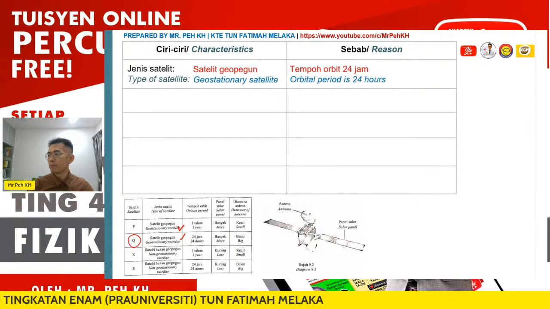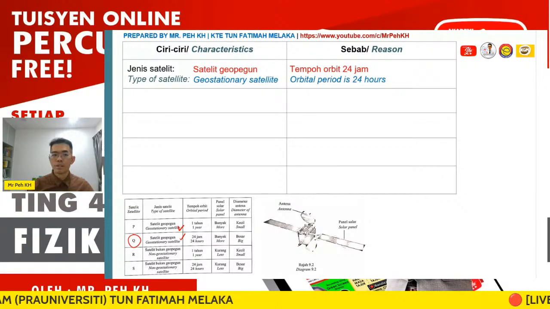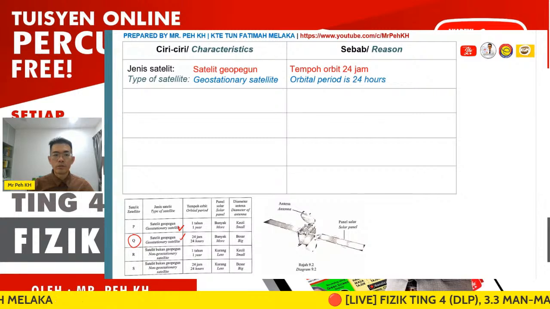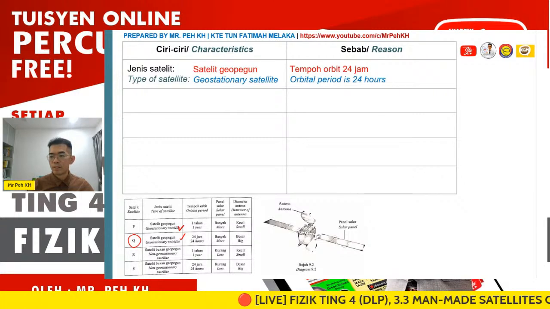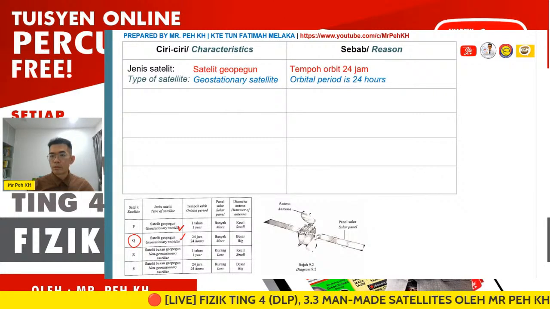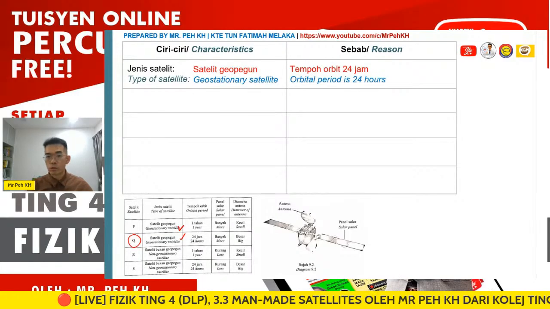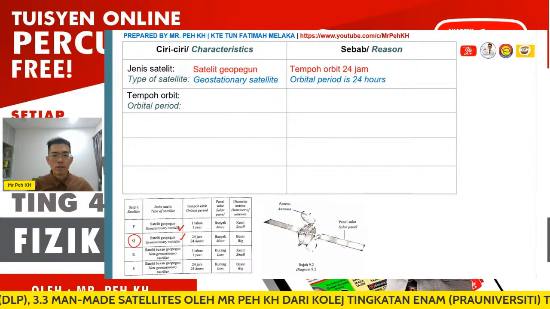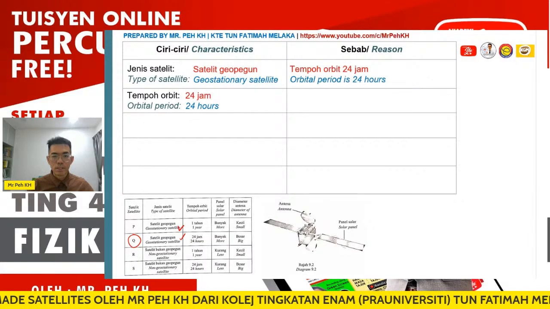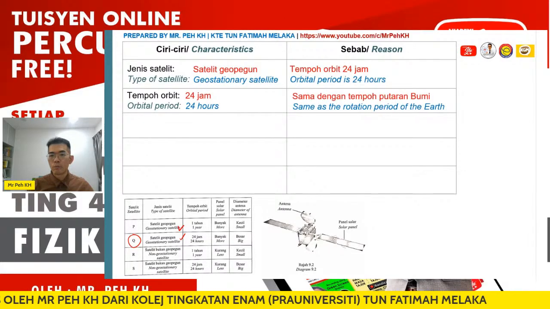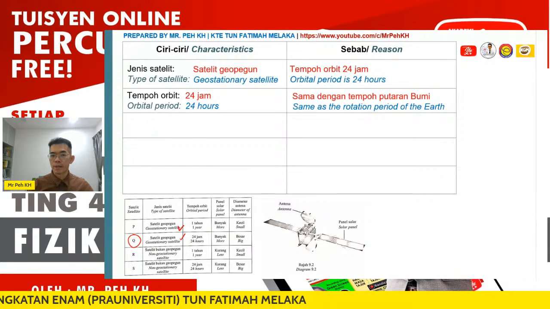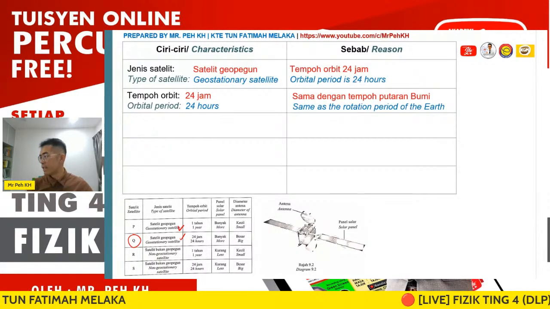Actually, you can give because the direction of the geostationary satellite is same as the direction of rotation of the Earth. Actually, it's also accepted. Okay, so the second, orbital period, we are very clear will be 24 hours. Reason, same as rotation period of the Earth, as I mentioned to you just now, right? We can give the suitable characteristic of the geostationary satellite.